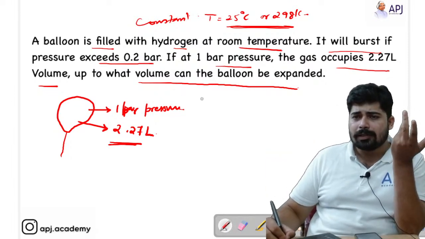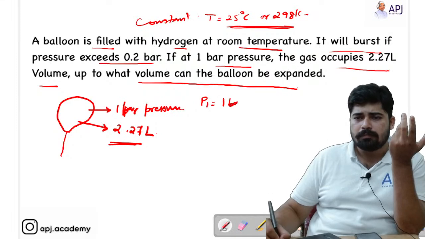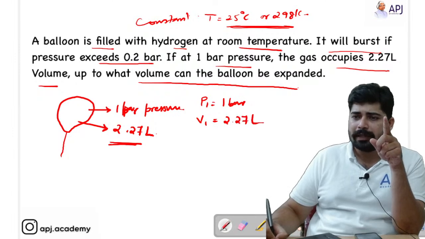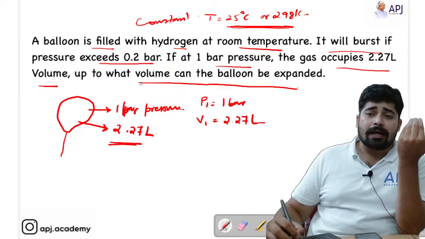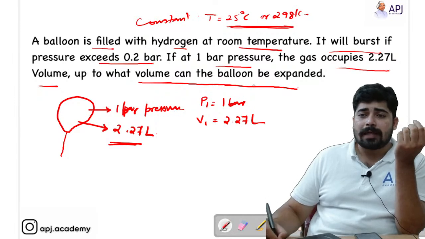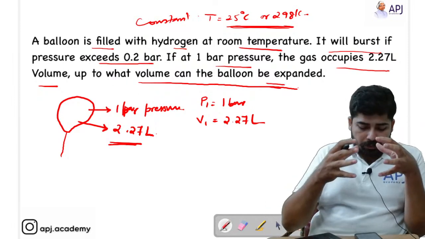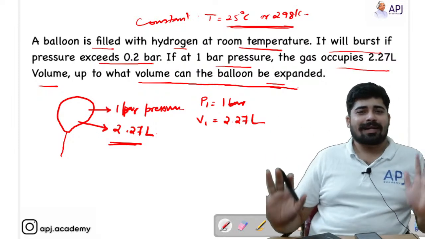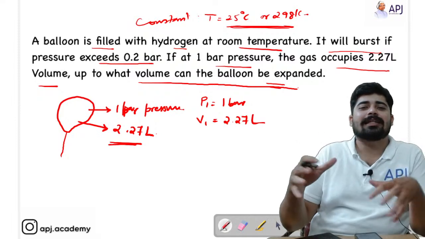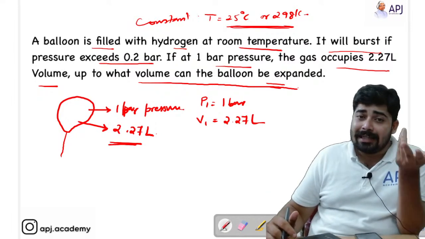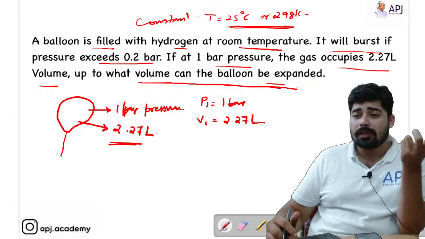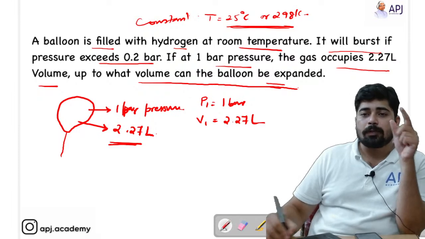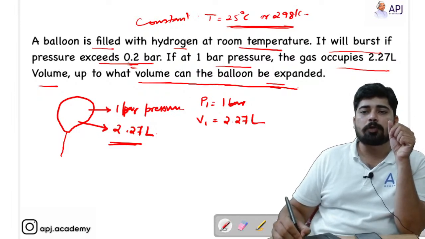Now I can write P1 is equal to 1 bar, and V1 corresponding to that pressure is 2.27 liter. Now they are asking up to what volume the balloon can be expanded. The balloon can be expanded till it bursts, right? So is there any data given with respect to the bursting of the balloon? Yes, they have given in the second sentence that it will burst if pressure exceeds 0.2 bar.